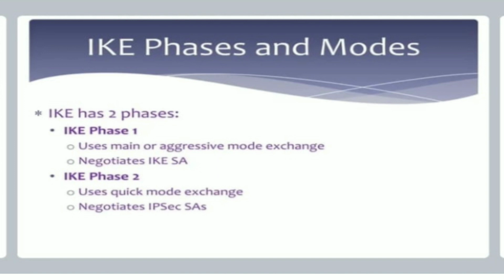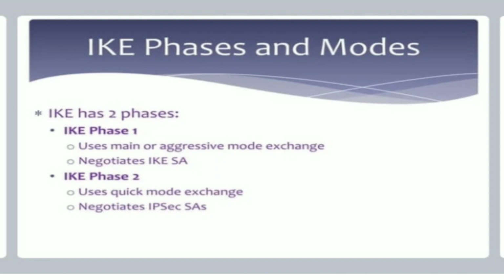If we take A and B, A proposes X and B proposes Y, they exchange the information and agree on a common algorithm. When both ends of the tunnel agree to accept a set of security parameters, phase 1 is completed. In phase 1 we have two types: main mode and aggressive mode.